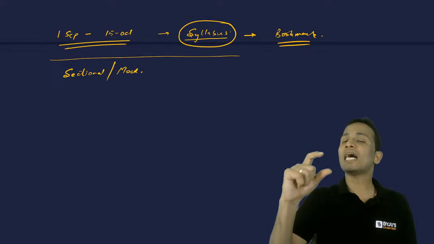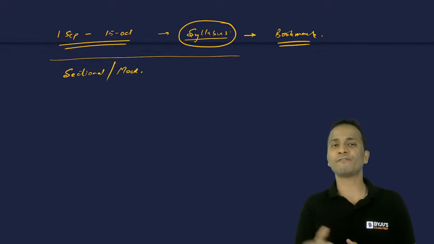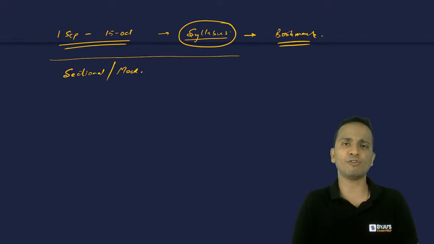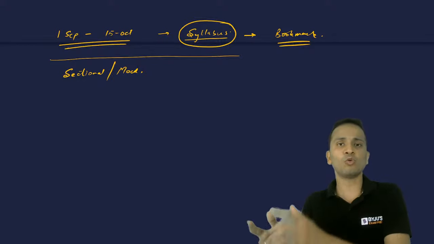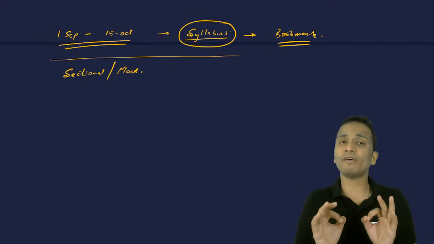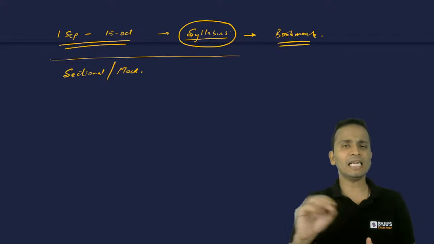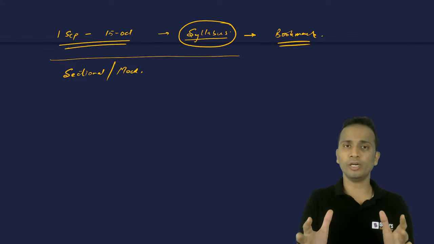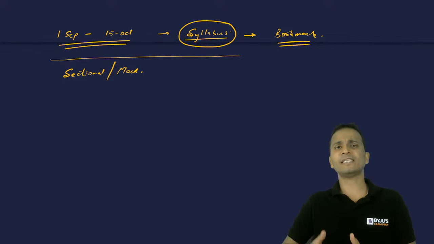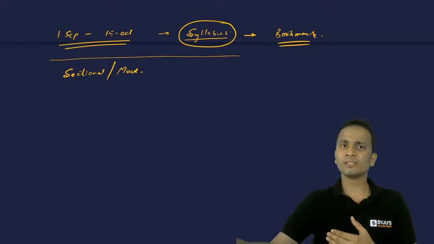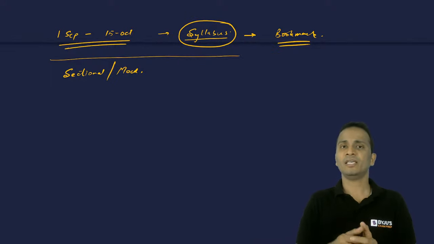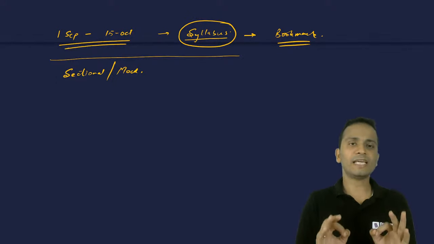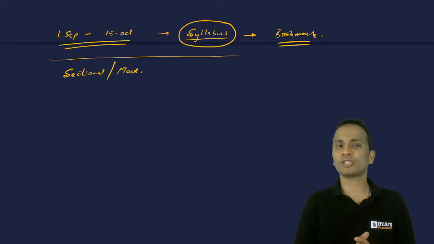Now start setting a target of 4 days in front of you. So in the next 4 days, these are the 4 topics or 5 topics or maybe 6 topics that you'll have to finish. Then after these 4 days are over, revise or review whatever you have done in the last 4 days. It will hardly take you 1 hour. So जो भी अब last 4 days में किया है, if you have done good, if you have achieved your target, then set another target for the next 4 days. If you are unable to achieve this target, then set a revised target for the next 4 days. Fine. Don't set unrealistic targets for yourself.